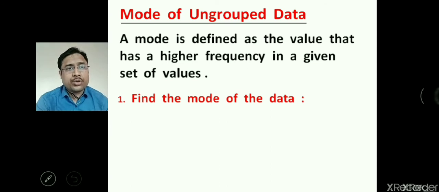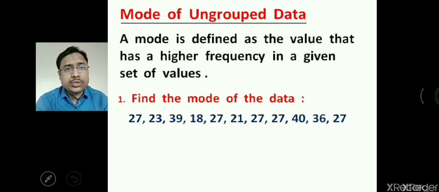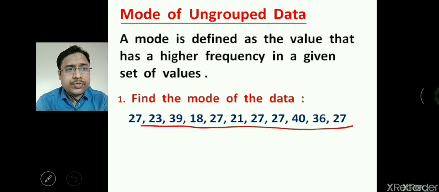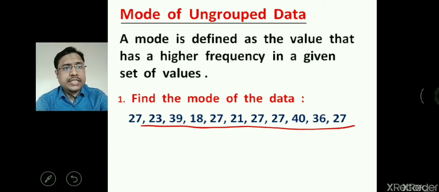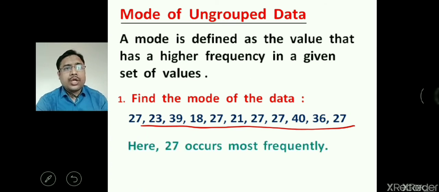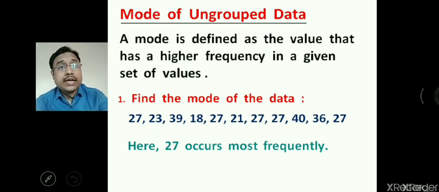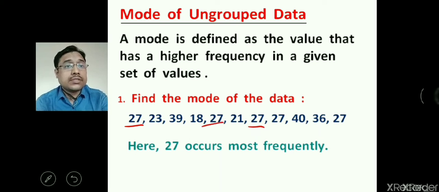Find the mode of the data. This is the question. You can see a total of 11 numbers are given over here, for which we have to find the mode. So here we can say 27 occurs most frequently. You can count that: first time, second time, third, fourth and fifth.